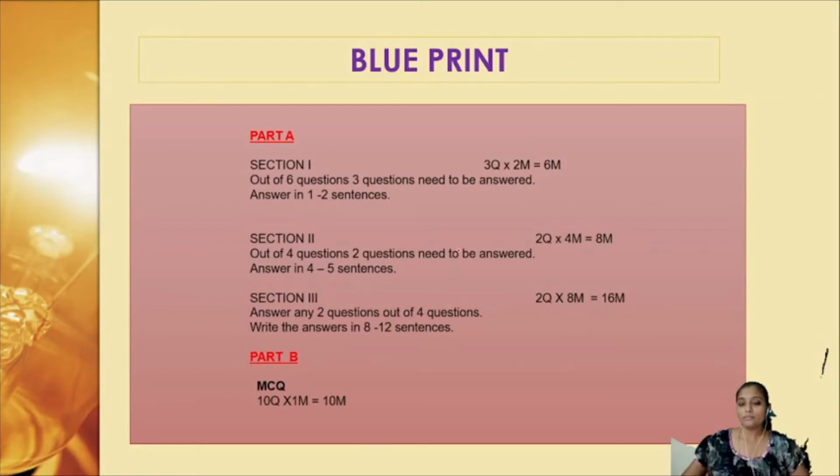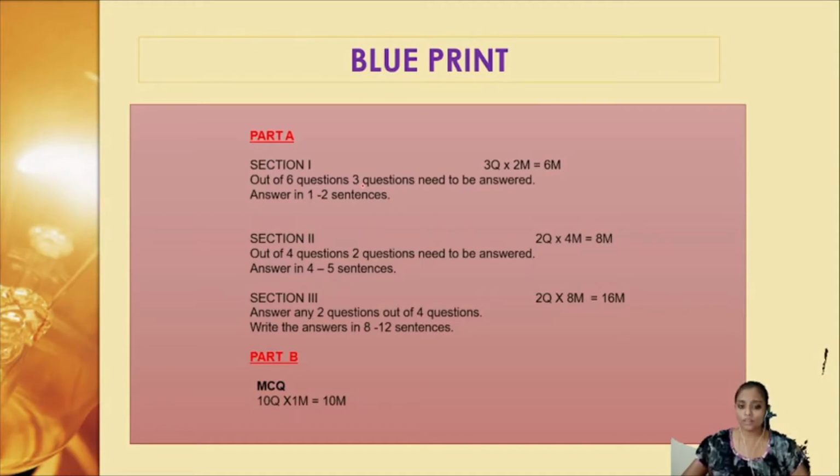The examination of your physical science is for 40 marks, as you all know. Out of 40 marks, the sections are divided: part A is for 30 marks and part B is for 10 marks. Section 1 consists of 2-mark questions. We will have a choice for each of these sections as well. There are 6 questions given and you have to answer 3 questions out of 6. It could be a combination of both physics and chemistry.